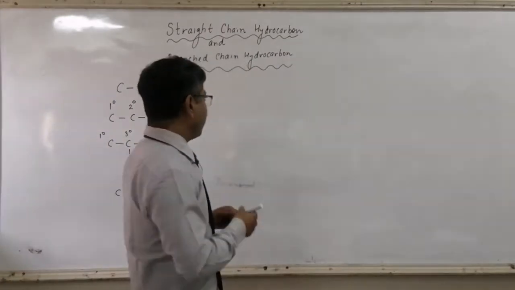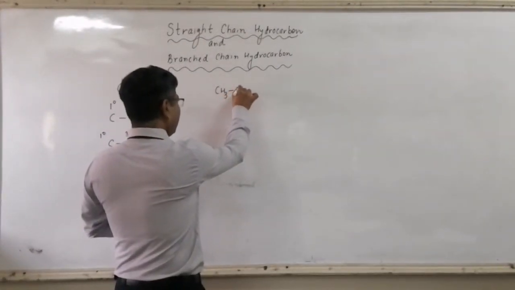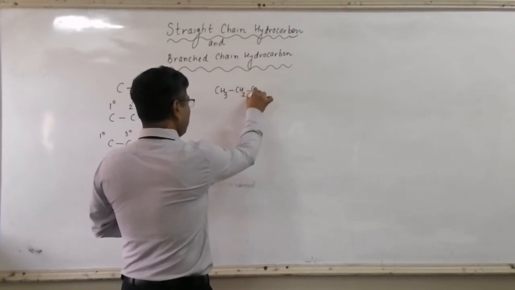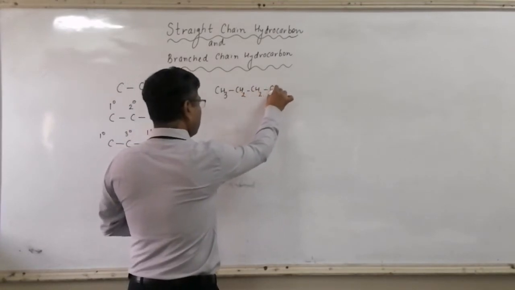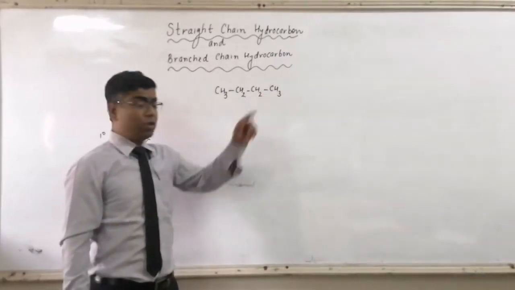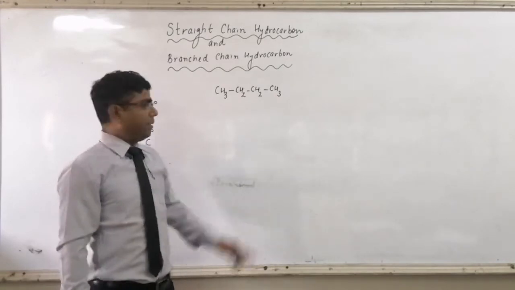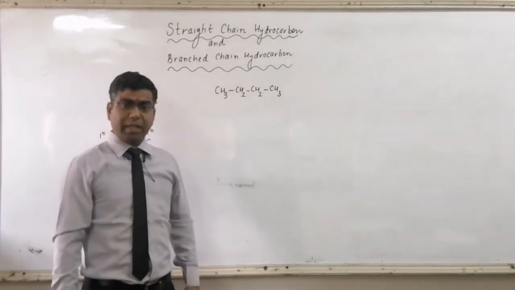Like I can write an example, CH3, CH2, CH2 and CH3. This carbon is your terminal carbon, it is your 1-degree carbon. This carbon is also your 1-degree carbon.